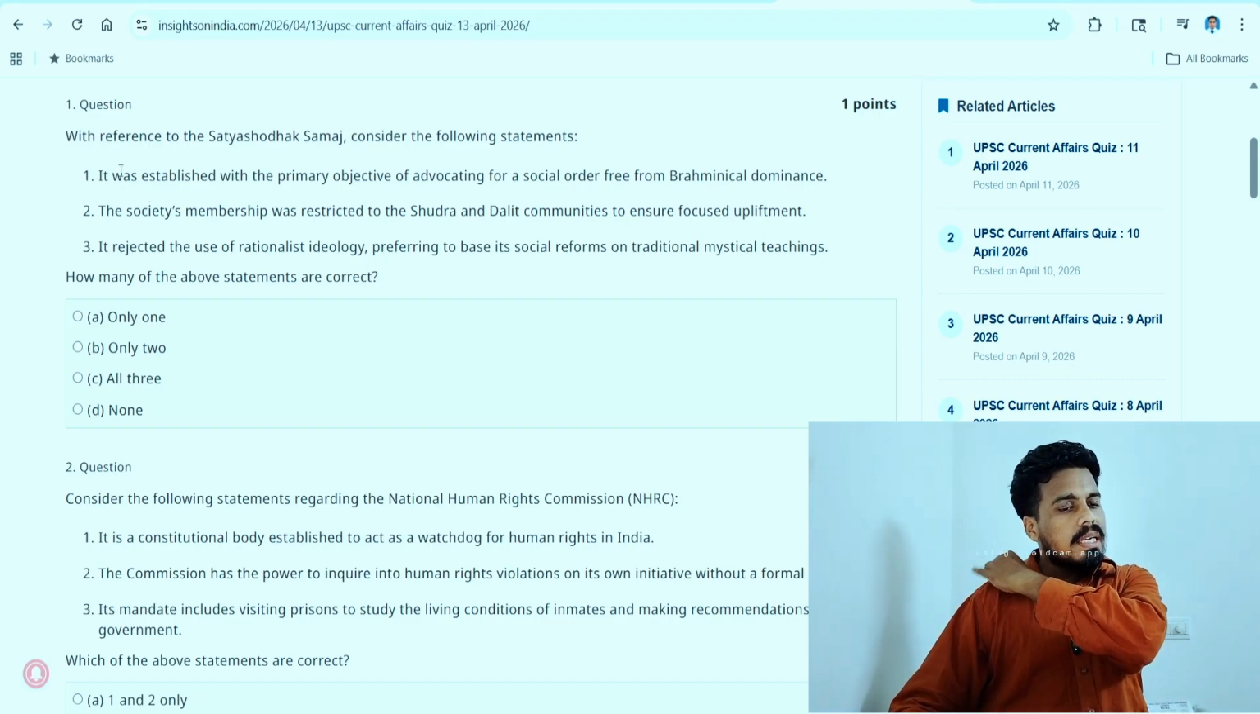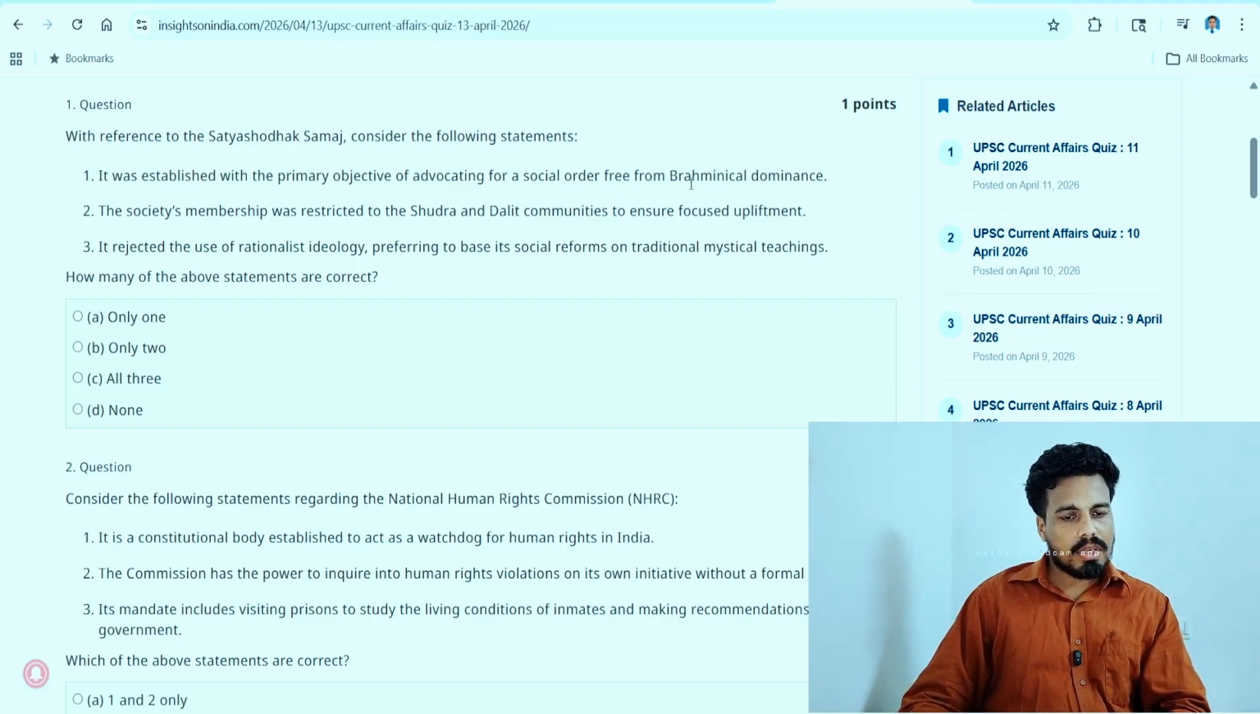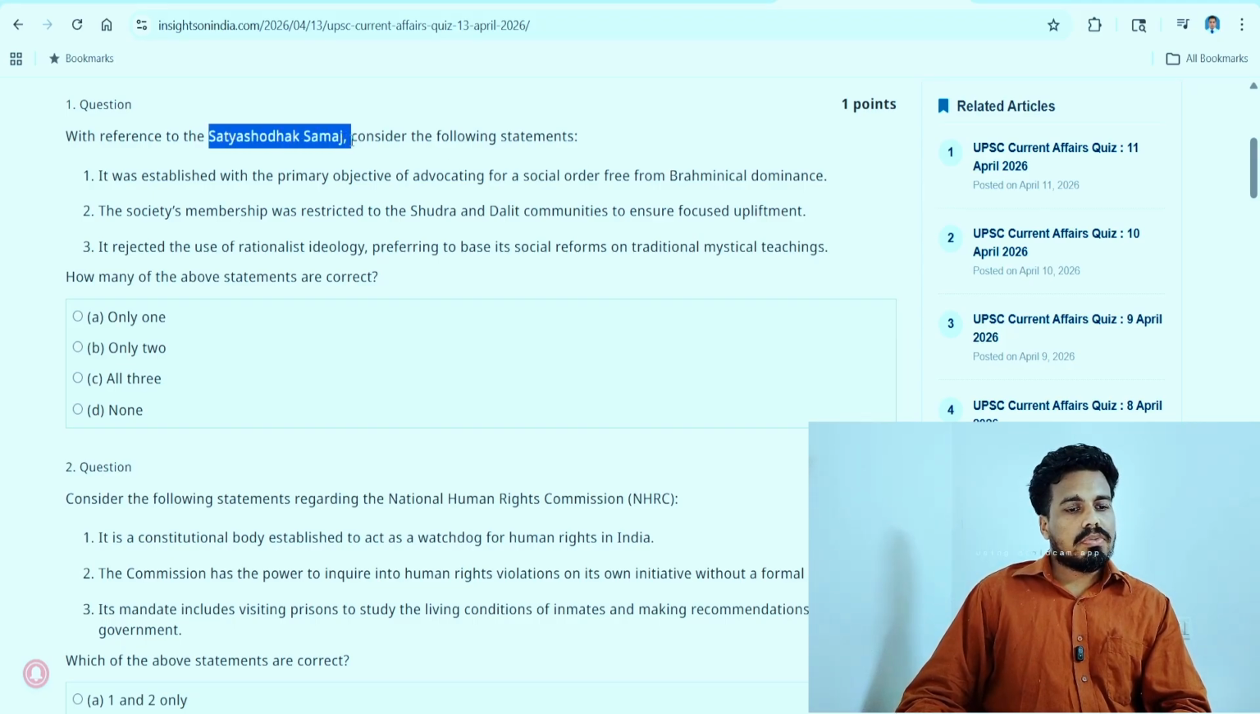It was established with the primary objective of advocating for a social order free from Brahminical dominance. This can be true, because these kinds of organizations were famous for fighting against Brahminical dominance. It can be right, Satyasodak Samaj.